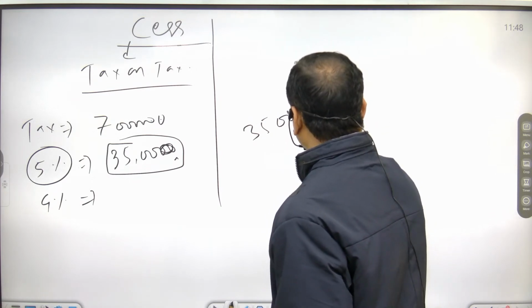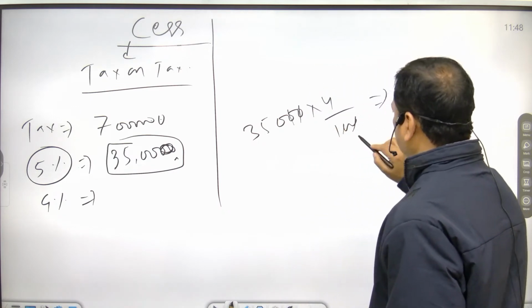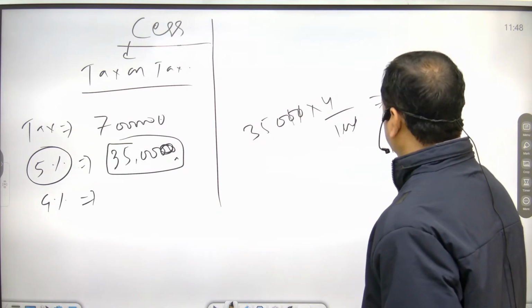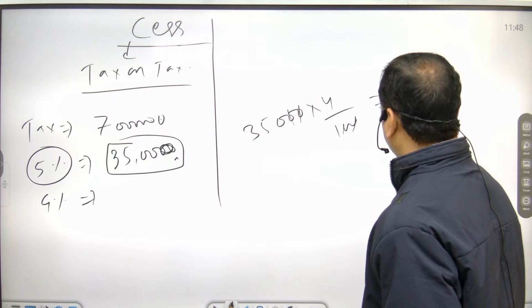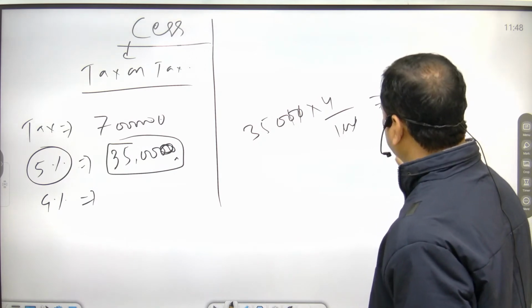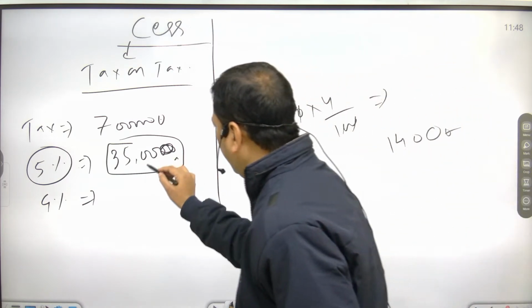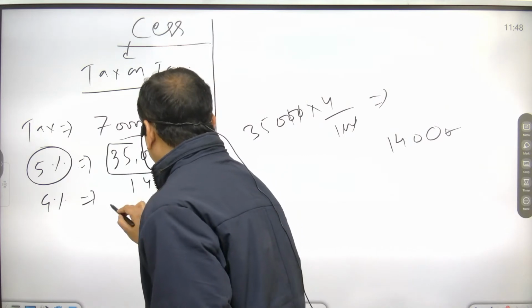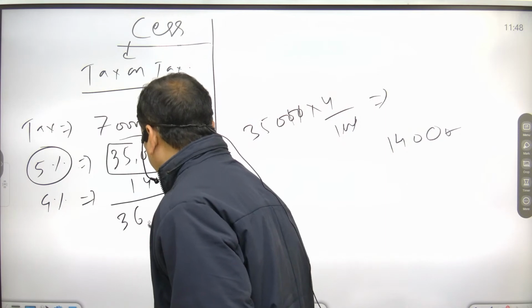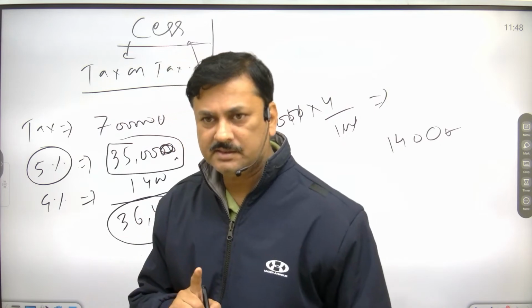It is 1400. So you have to add this 1400, and what you have to pay is 36,400. This is called cess.